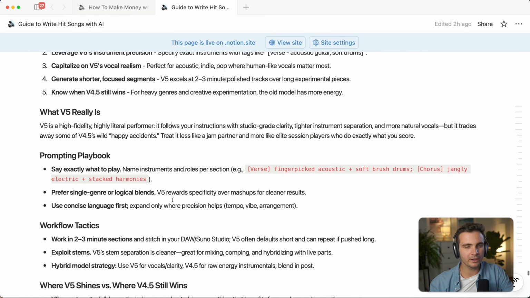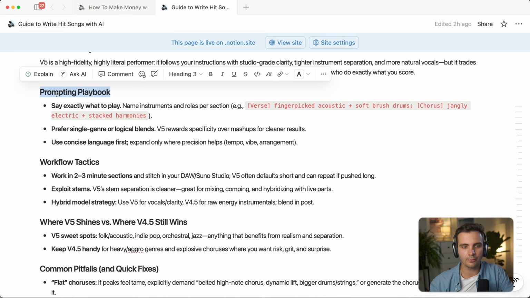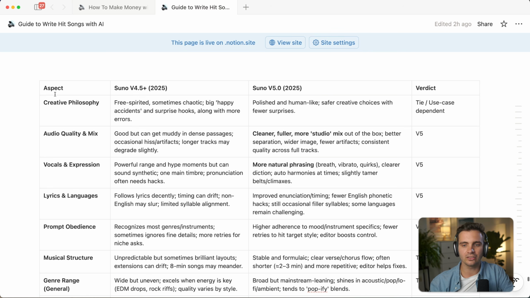I've added more information in my guide right here that includes a prompting playbook, different workflow tactics, as well as the spreadsheet that I'm about to share with you. After tons of trial and error and getting a lot of feedback from you guys out there about the songs that I've generated, here's a spreadsheet that covers all of my learnings.